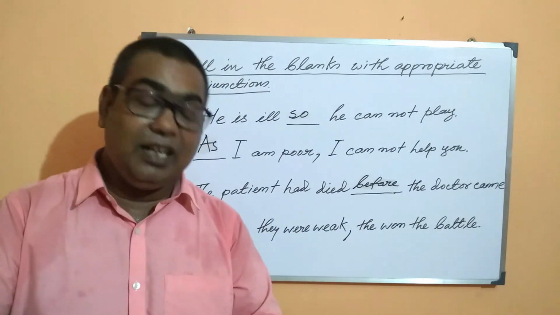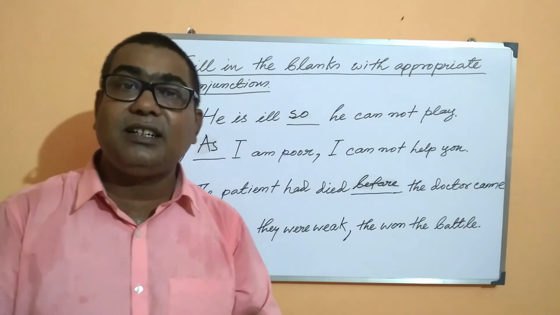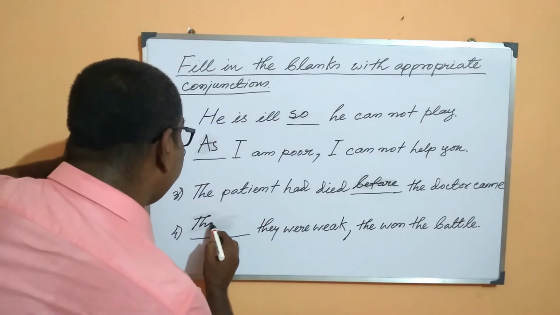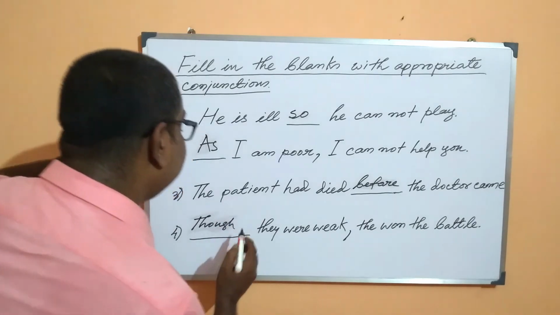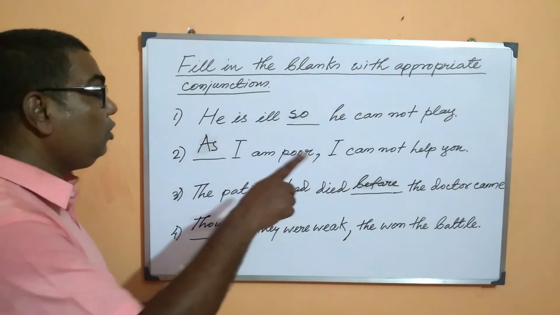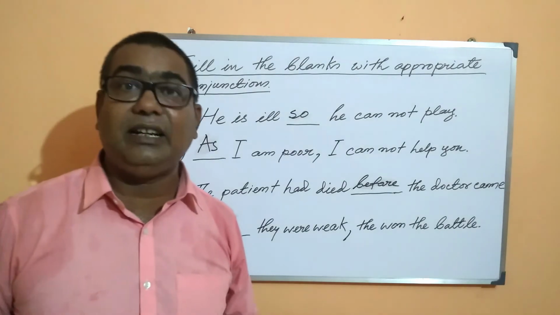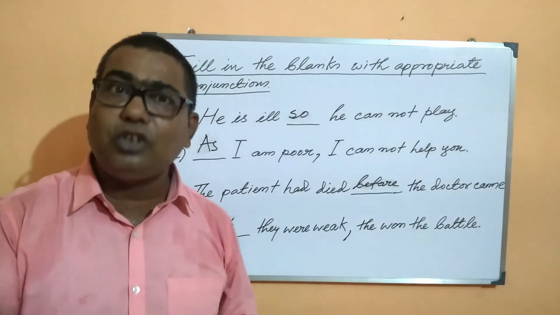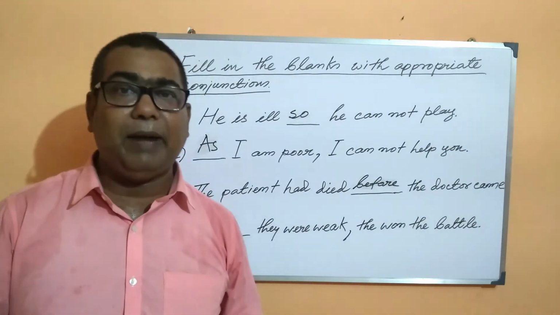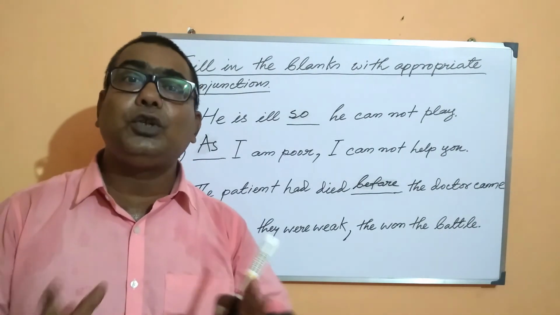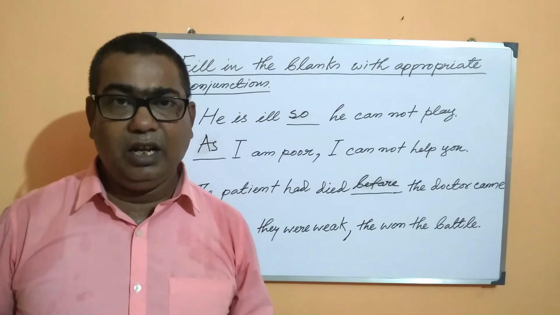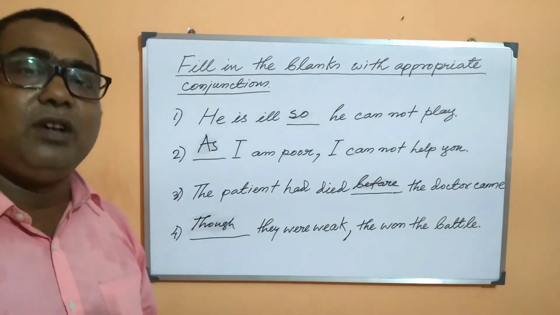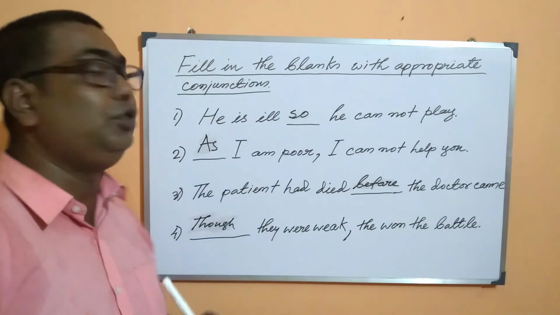There, my dear students, the most appropriate conjunction is though. So if we fill this gap with though, the sentence becomes, though they were weak, they won the battle. So it was not expected from them. They should have lost the battle, yet they won the battle. So it clearly shows a kind of impossibility. In such a situation, my dear students, we always fill the gap with the conjunction though.